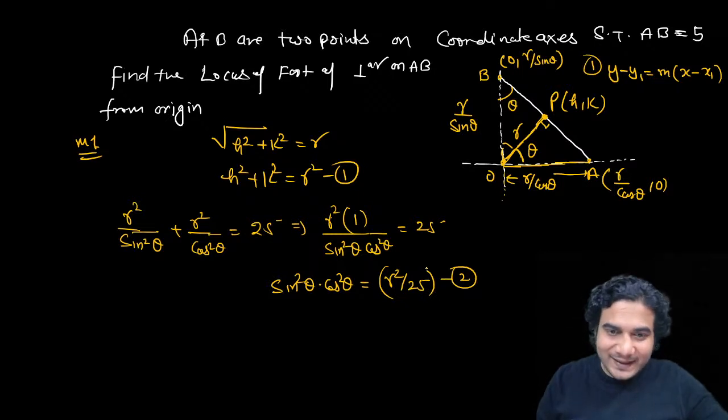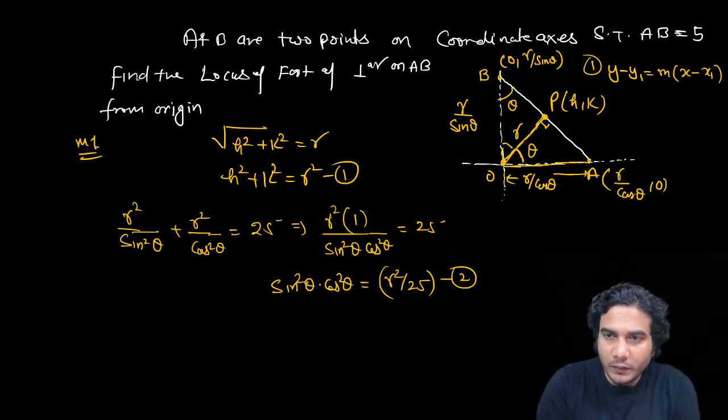Now if we get sine theta and cos theta separately in terms of this r, then we can use sine square plus cos square is equal to 1.